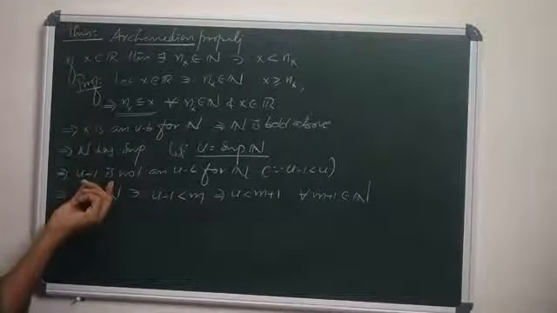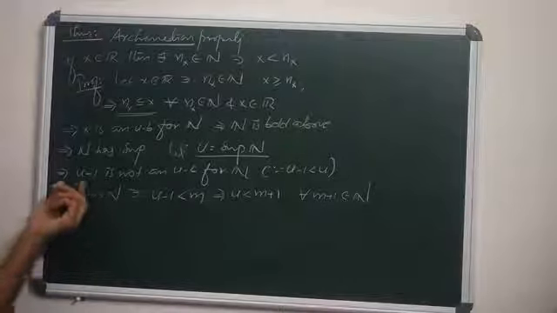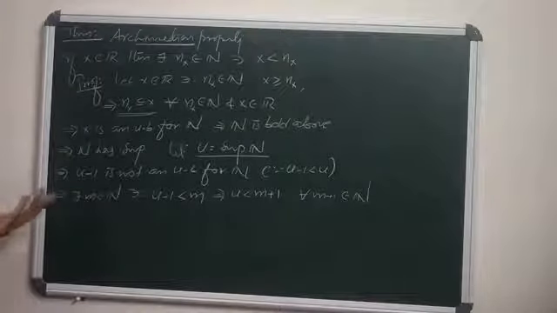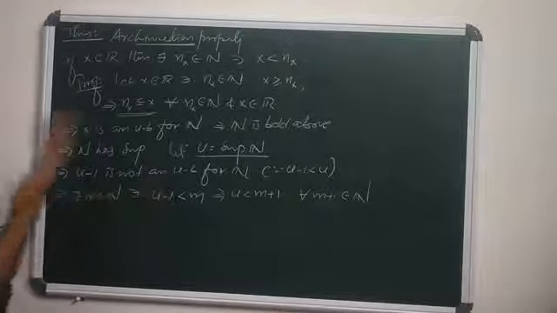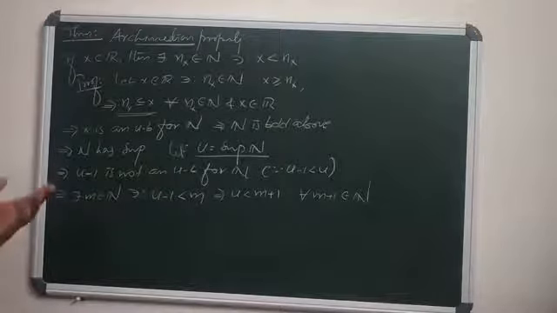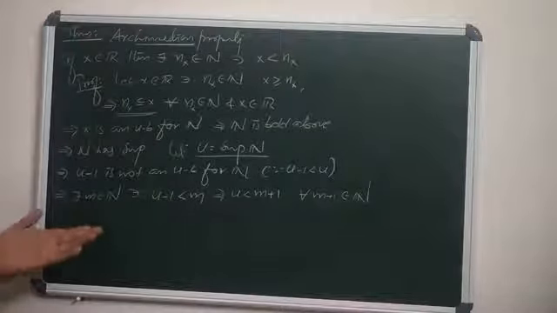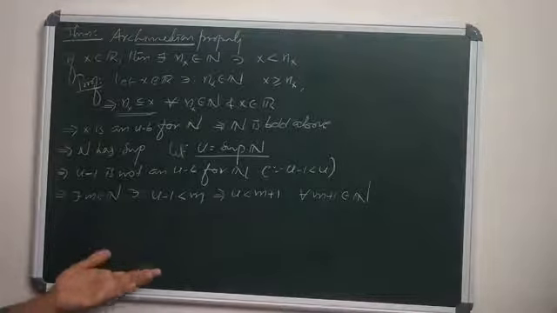Since u minus 1 is not an upper bound for N, you can find many such m, from the definition of upper bounds, such that u minus 1 is less than m.